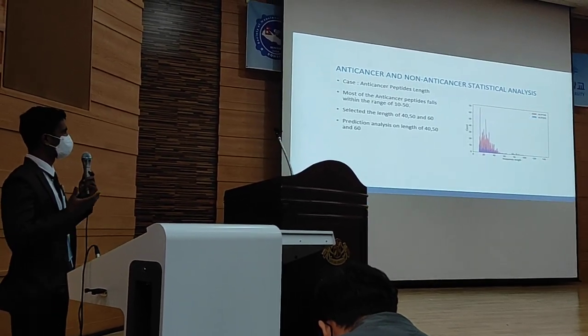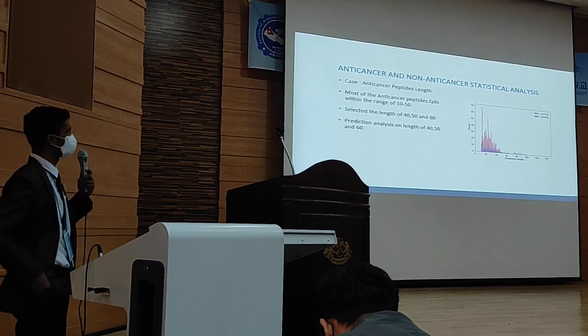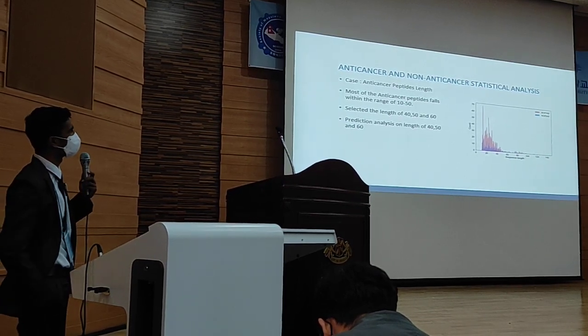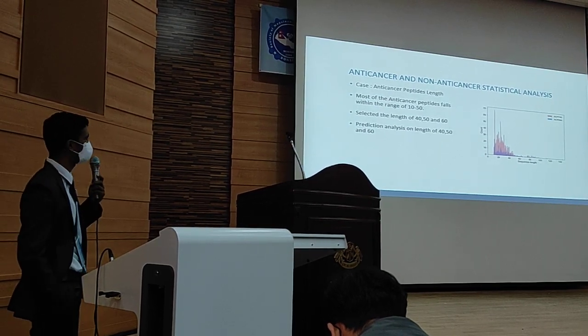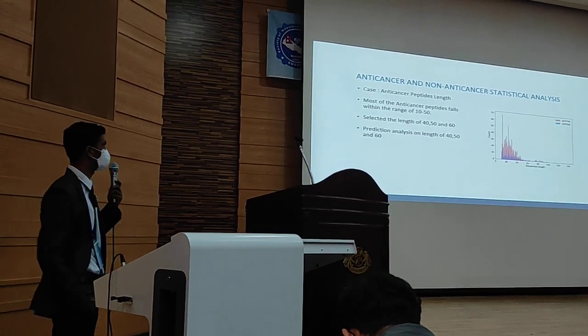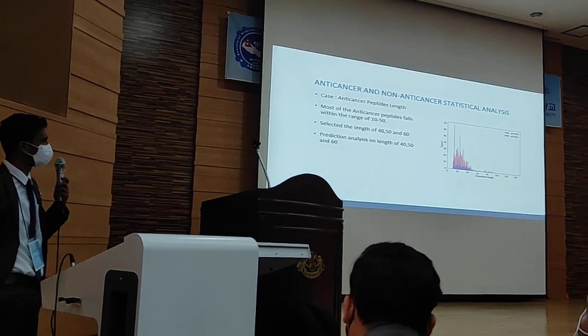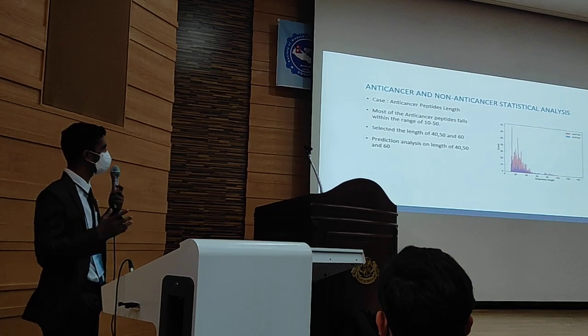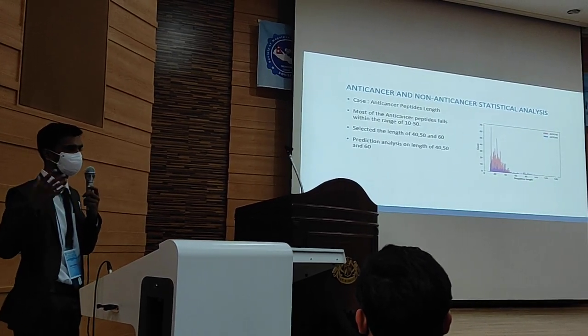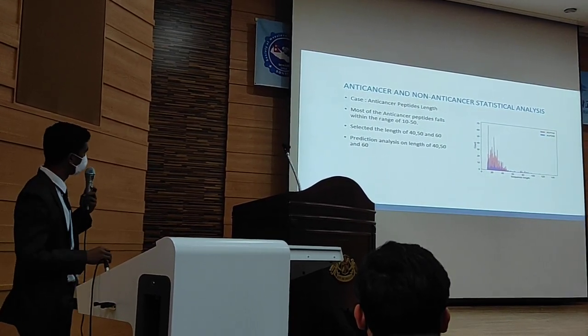So we do some kinds of statistical analysis on two kinds of data sets, SCP-740 and SCP-240, with SCP-740 as the main data set and SCP-240 as the independent data set. So we see that most of the peptides fall within the range of 40, 50, and 60. So we take the chunks of 40, 50, and 60 for the prediction analysis.